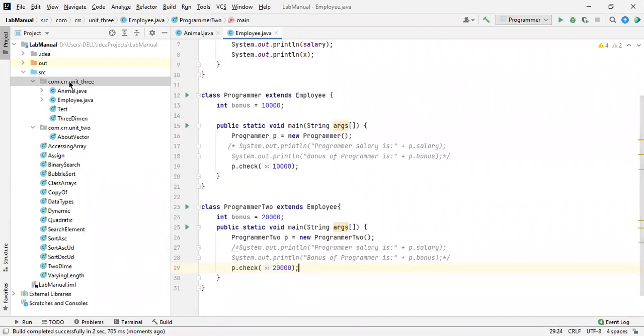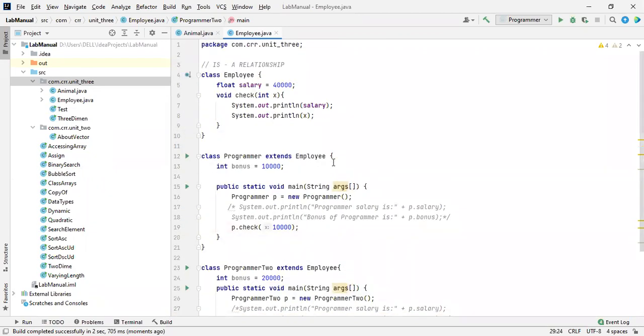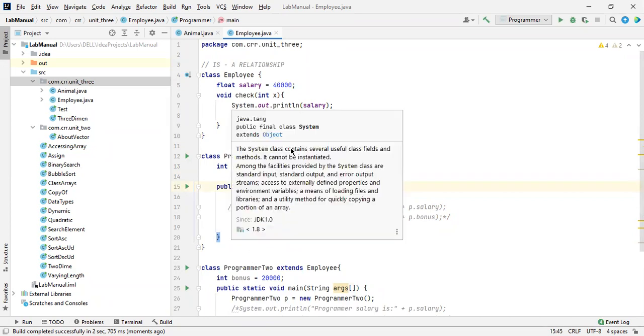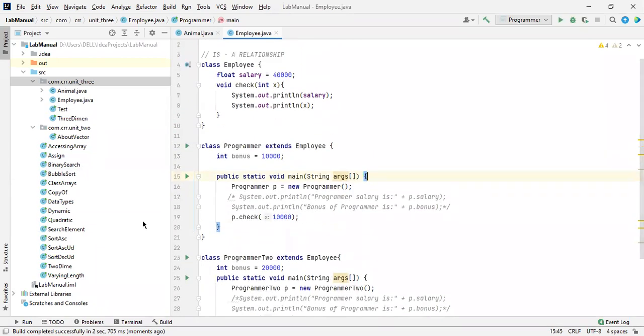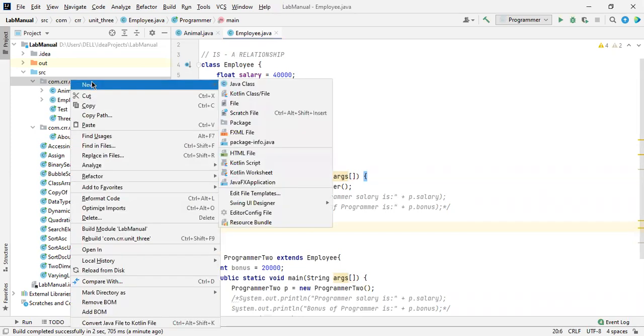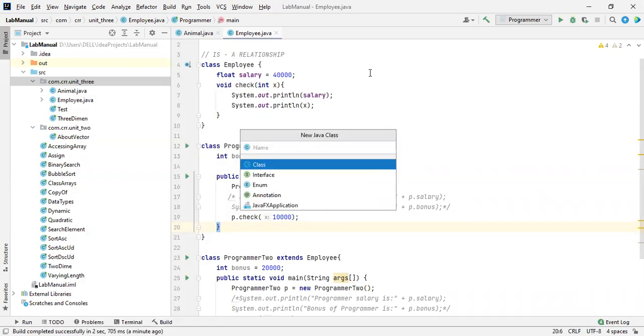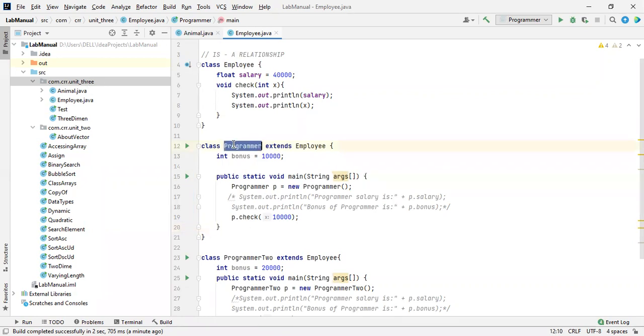Okay, I will create one more class over here, then I will check it out, because I think you got a good idea about this. So the parent class is acquiring, the child classes are acquiring the properties of parent classes. If we have two different main methods inside one class, it will overlap the previous one. That is the main concept. If you want to acquire the properties, it should be with different classes. We have to create one more class over here with the programmer, and one more class over here with the programmer too. Then only it will be individual.